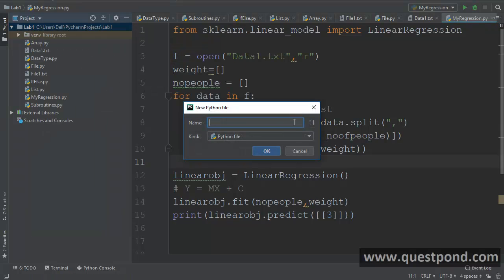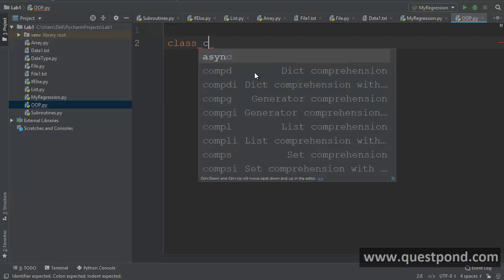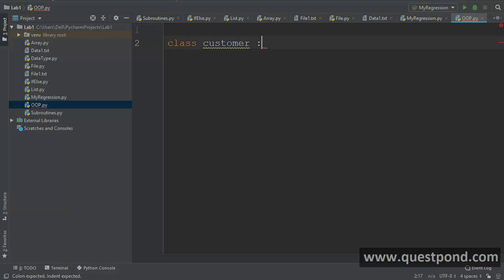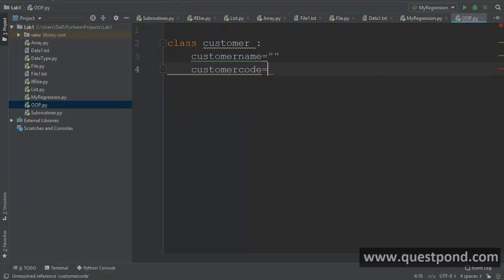So if you want to go and create what you call a class in Python, so let us see. So object-oriented programming. If you want to create a class in Python, you have to just say class, and let's say I will say class customer, right? And if you want to go and create a property, so it's like customer name and whatever it is, right? So customer name, customer code, right?